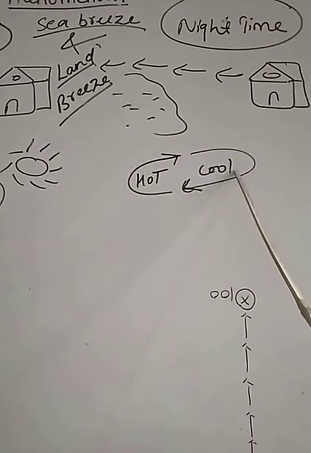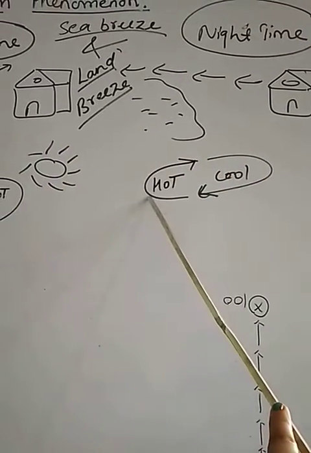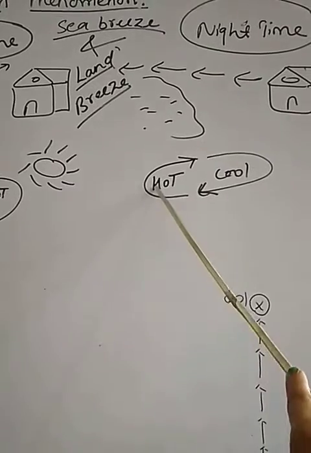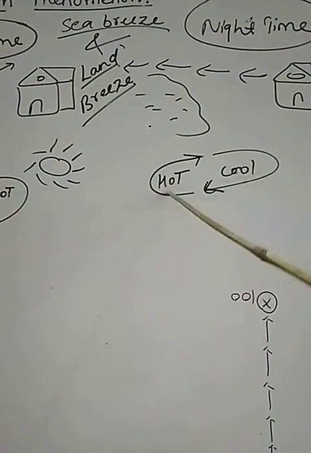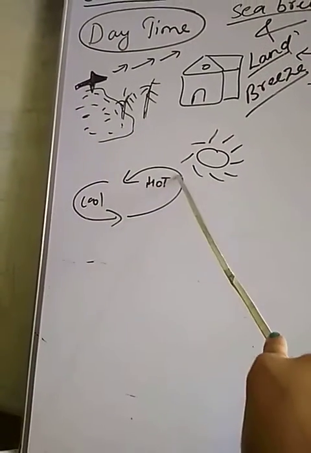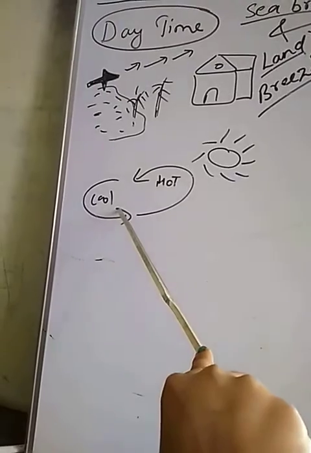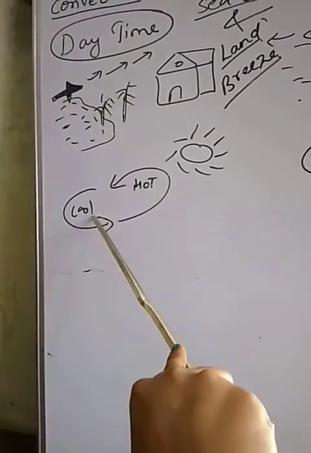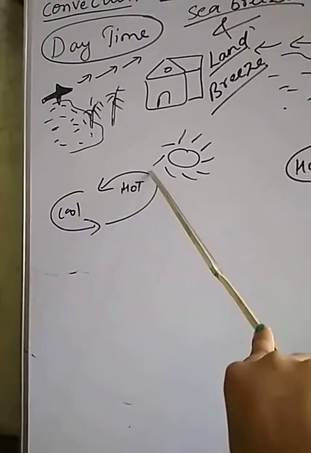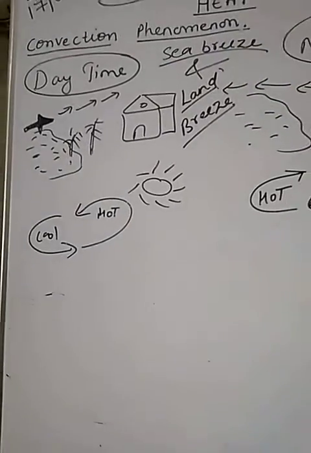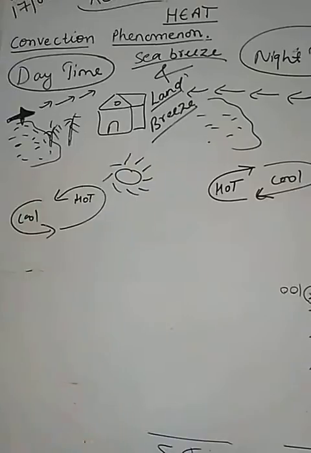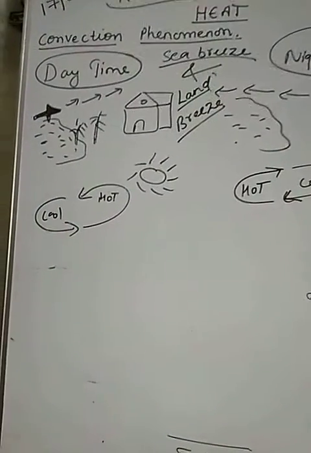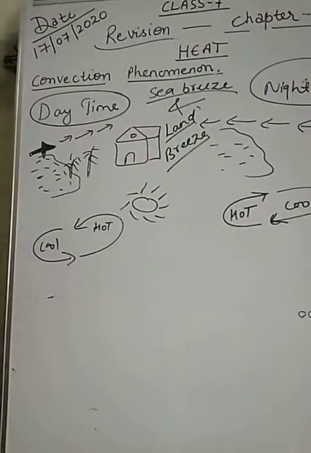At night, the cool air comes towards the hot air of the sea, and the hot air from the sea moves toward the land surface. But in daytime, the hot air from the land surface goes towards the sea and the cool air from the sea moves towards the land surface. So these are all about sea breeze and land breeze. This is an interesting phenomenon experienced by the people living near the coastal areas.